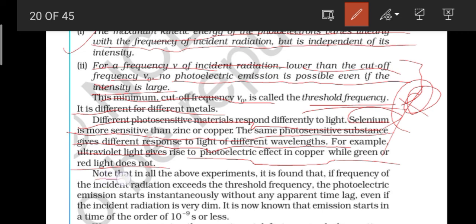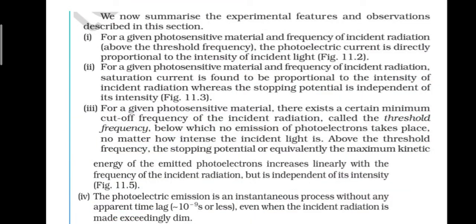Next, note that in all the above experiments, it is found that if the frequency of the incident radiation exceeds the threshold frequency, the photoelectric emission starts instantaneously without any apparent time lag. Even if the incident radiation is very dim, it is now known that emission starts in a time of the order of 10 to the power minus 9 seconds or less. I hope these are clear, and this slide is all about a summary. You can see that it is also written in your NCERT textbook.